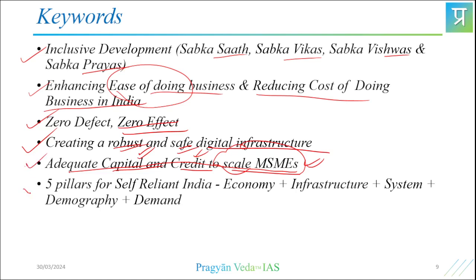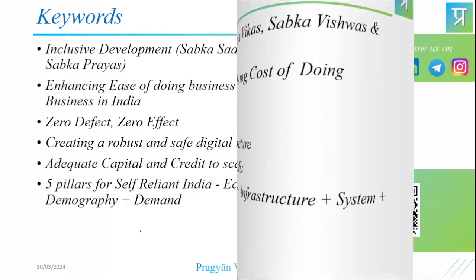And we have 5 pillars of self-reliant India. Very nice. Economy, infrastructure, system, demography, and demand. So when we sprinkle this kind of statements, which actually appear in some reports or Niti Aayog reports, pick them, and if you can keep them like an armor and sprinkle them in the answer, you'll get a lot of value or weightage to your answers, right?